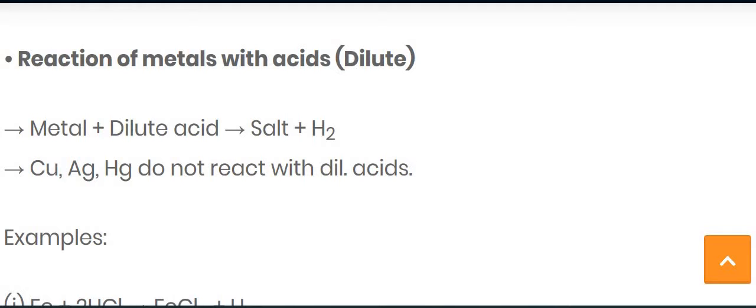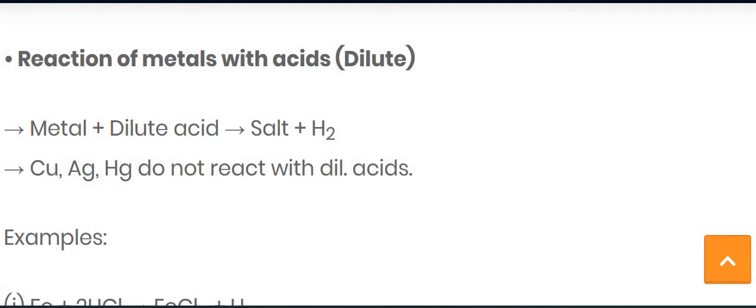But there are some exceptional cases. Some metals do not react with dilute acid, and those metals are copper, silver and mercury, meaning Cu, Ag and Hg. If asked in the exam to write down the metals which do not react with dilute acid, then the answer is copper, silver and mercury, meaning Cu, Ag and Hg do not react with dilute acid.